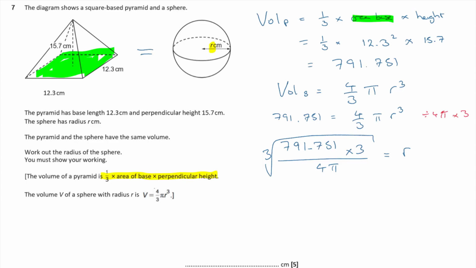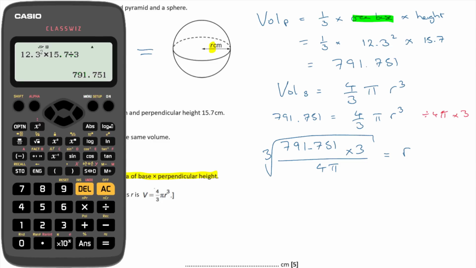Right, so let's type that in. So I'm going to use the root sign first. So cube root, shift, there it is. Shift cube root, and then I'm going to use the fraction key. 791, well, it's actually my answer, so I'm just going to press answer, times by 3, and on the bottom I'm going to have 4 pi.